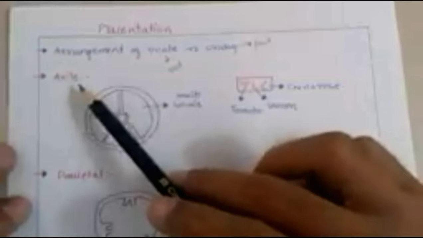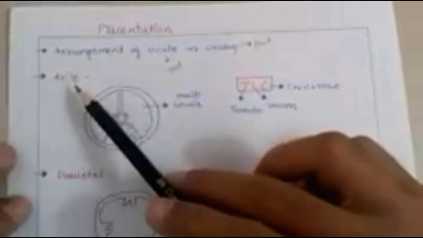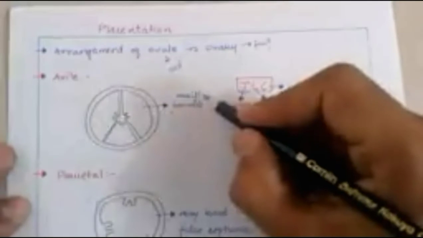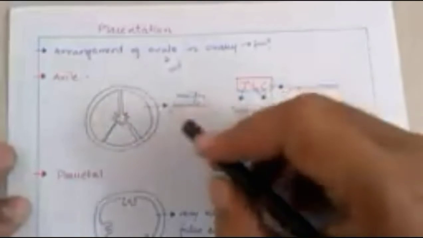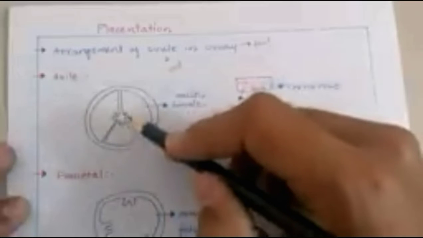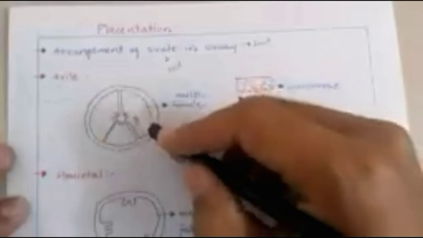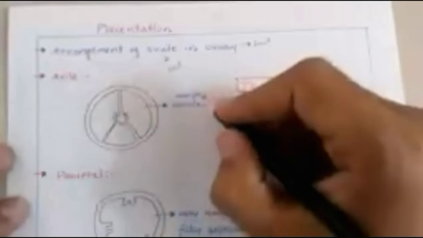Number one is axile placentation. Axile placentation is multilocular because there are many locules. These are the different chambers in which ovules are located. This is an ovary and these are ovules located in different chambers. There are three chambers, as you can see. As there are different locules, it is known as multilocular.